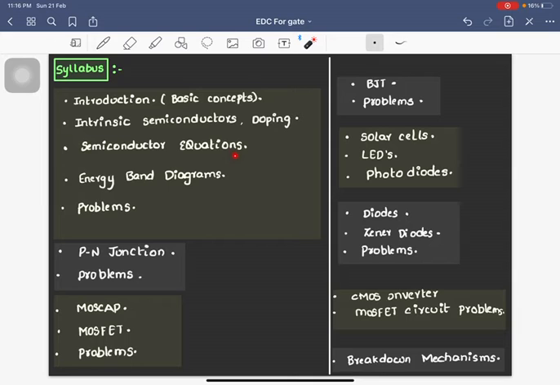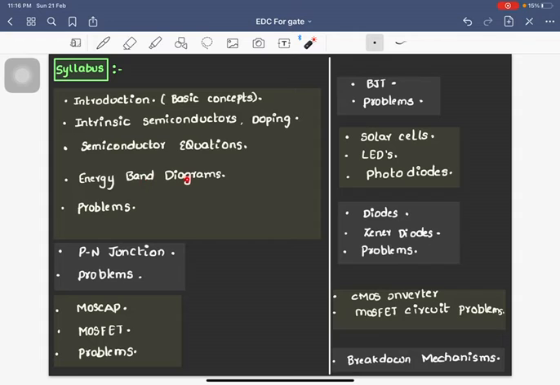In semiconductor equations, topics like what are drift and diffusion current equations, what is the continuity equation, what is Gauss law, and concepts like recombination and generation will be dealt with. And then what are intrinsic semiconductors, what are extrinsic semiconductors, what is the Fermi level, what is doping, what are n-type and p-type, and what group of elements in the periodic table correspond to donors and what correspond to acceptors. All those things will be dealt with in these two topics.